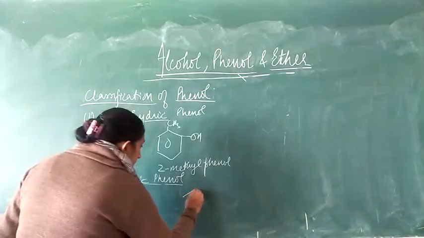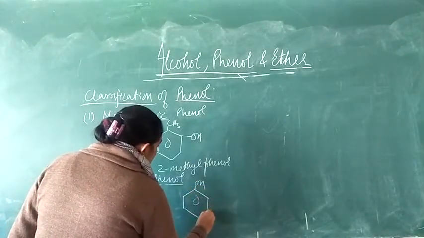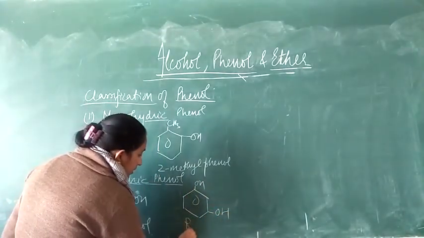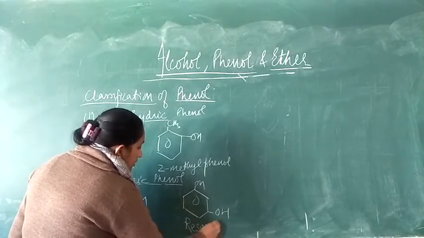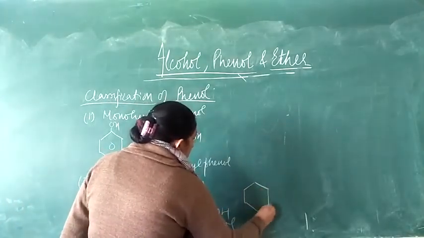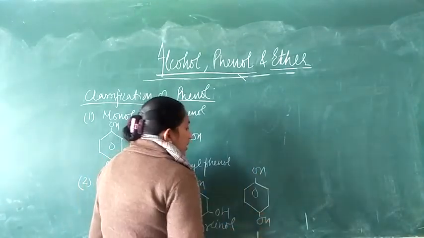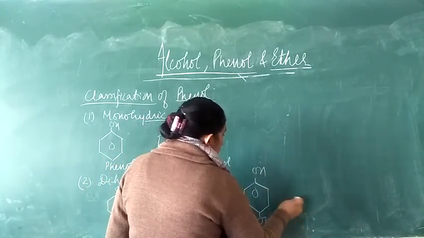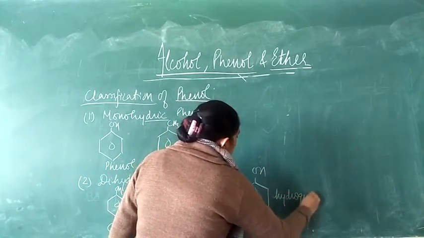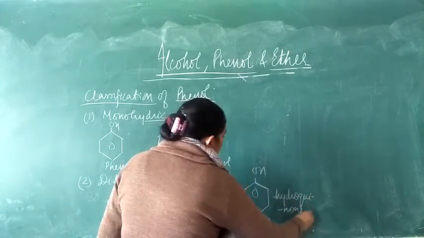Now next, if the two OH groups are present with respect to one another at the meta position, it is resorcinol, and if the two hydroxy groups are present at para with respect to each other, it will be known as quinol or hydroquinol, also known as quinol.